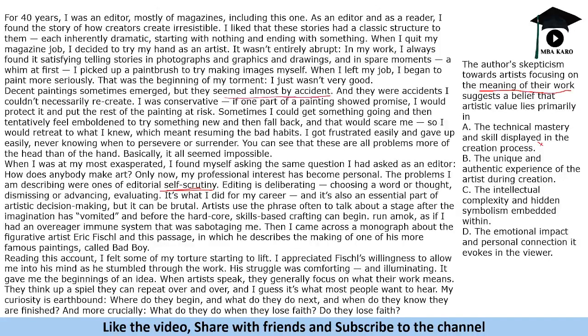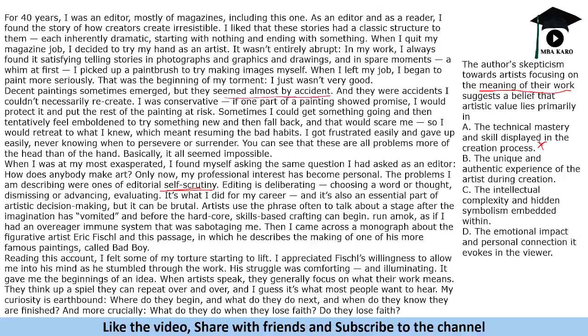Okay, so the passage does not talk about technical mastery. It is not focusing on technical mastery. The author says that artists generally have technical mastery. It is also not about the unique and authentic experience of artists during creation. The passage is criticizing artists who are concerned about explaining their work.